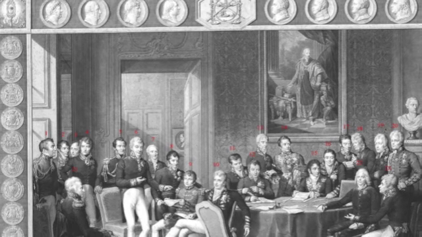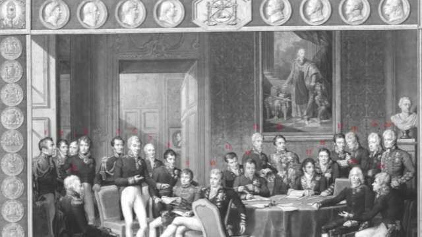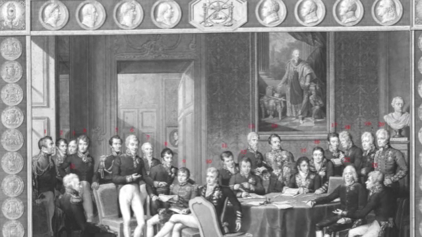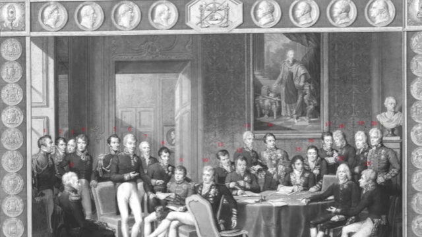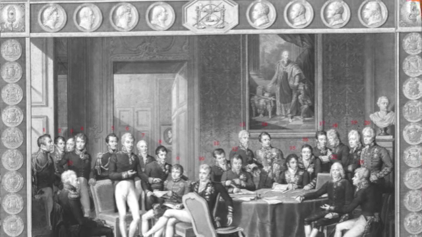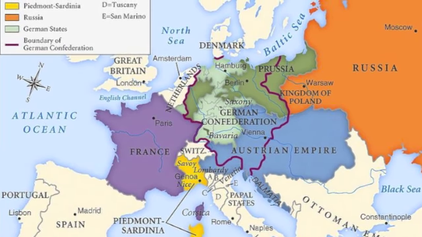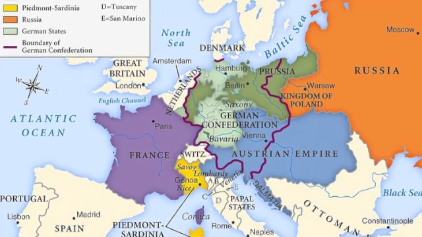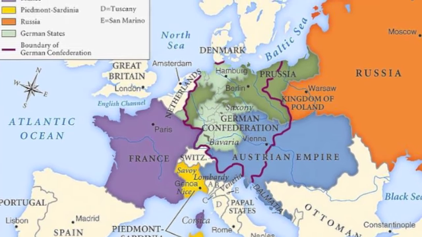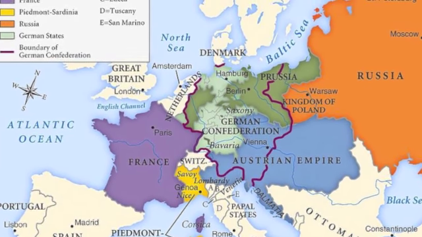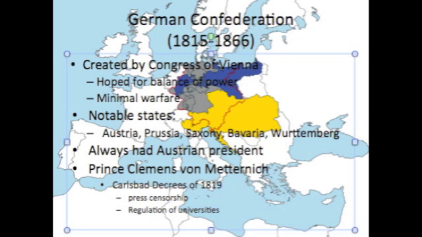However, at the Congress of Vienna in 1815, these states were reunited with the hopes of a balance of power in Europe. Although this time it was called the German Confederation, and it included the major powers of Prussia and Austria, as well as the states of Saxony, Bavaria, and Württemberg.